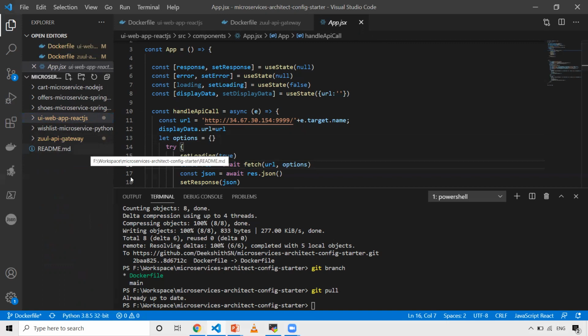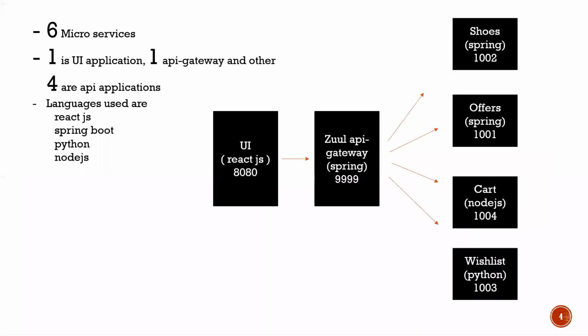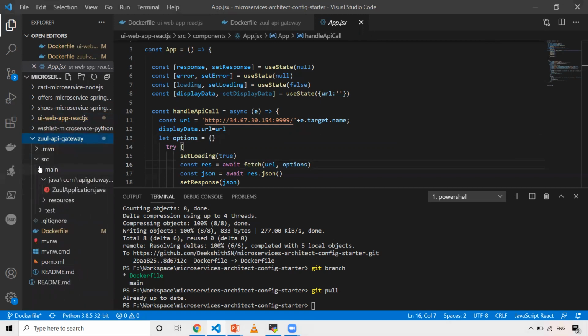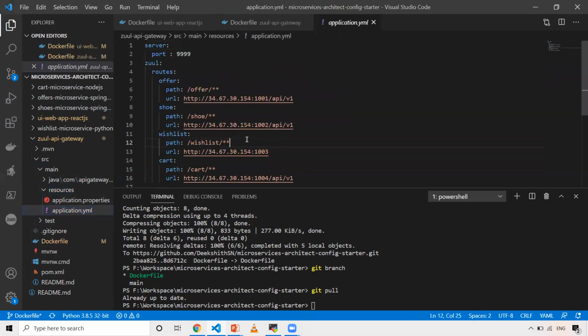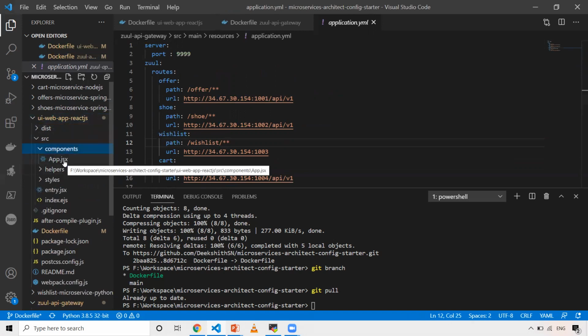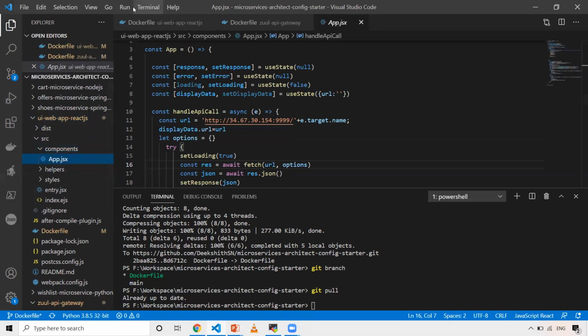Now you might have one more question. As you can see from the diagram, Zool API will redirect the request. So where exactly are you doing this configuration in the Zool API gateway? Let's see that also. In the Zool API gateway code, under source, I have a main folder. Under that, we have the resources folder. In the application.yml, not application.properties, here. If you compare it with your UI code and this one, it will be easily understood. So let's take a different view